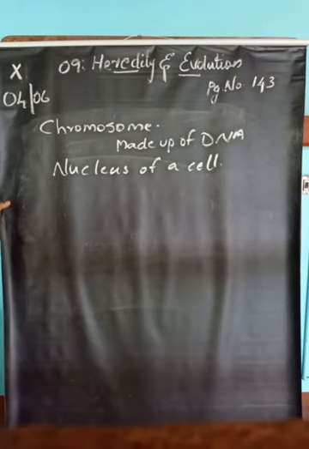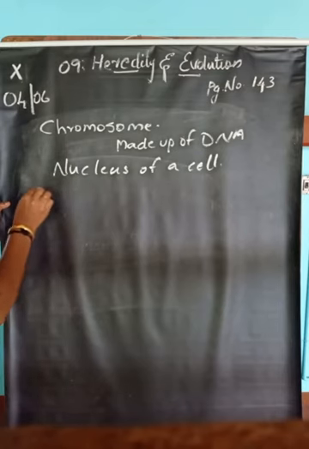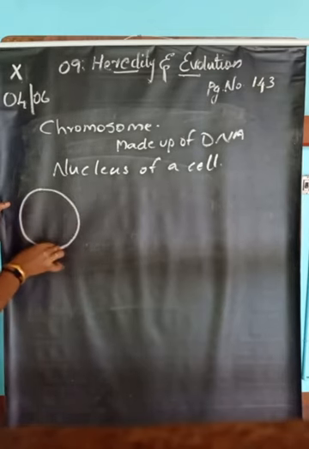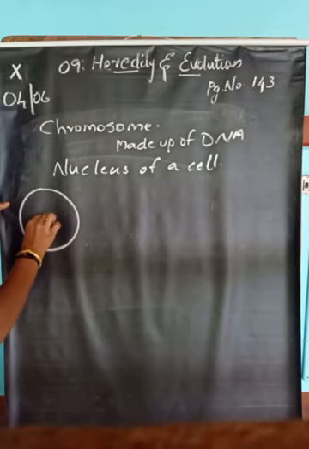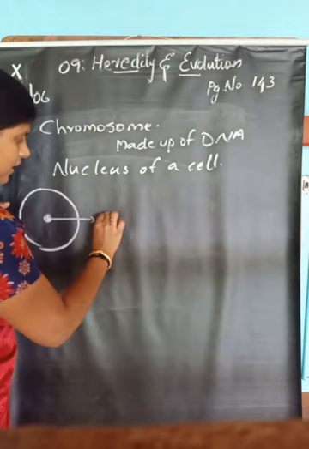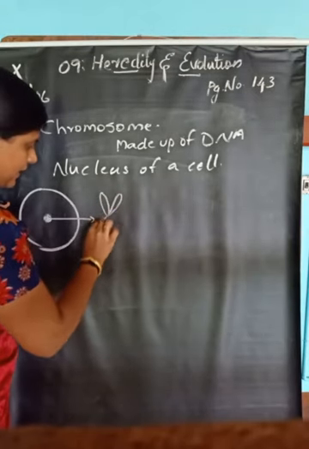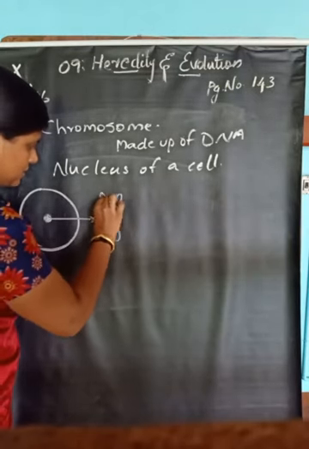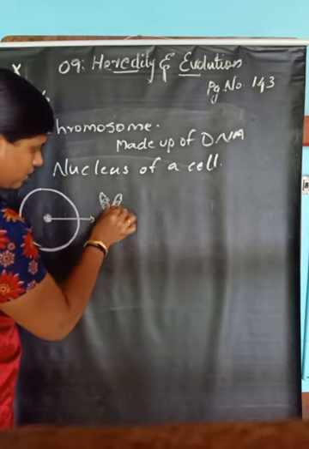Suppose this is a cell, and this is the nucleus containing thread-like structures.